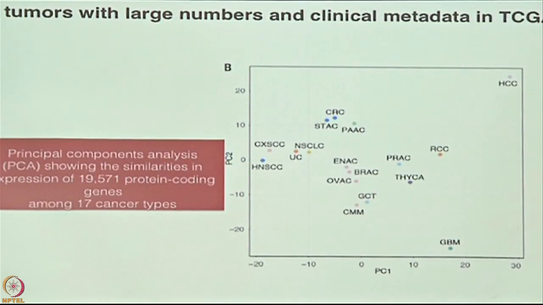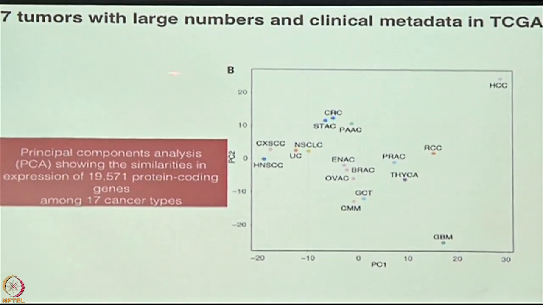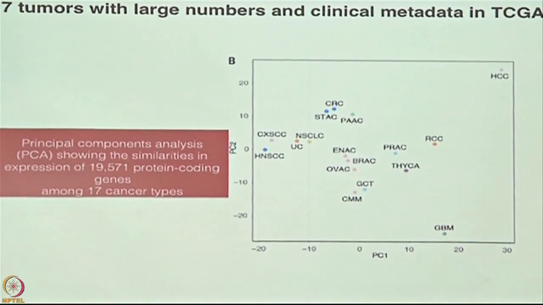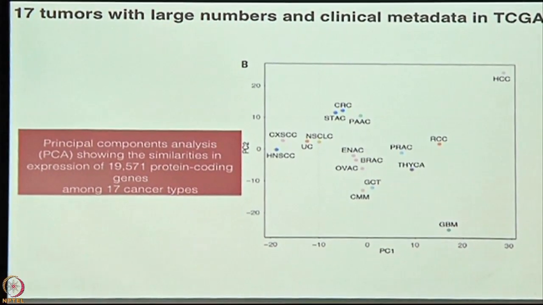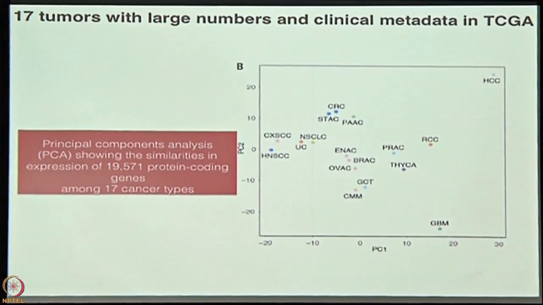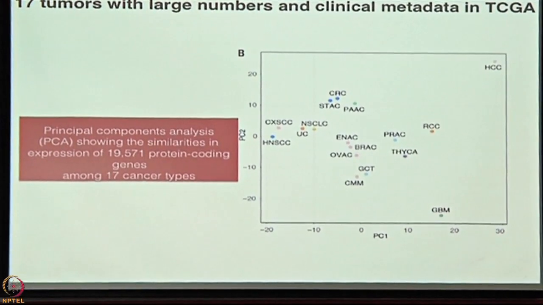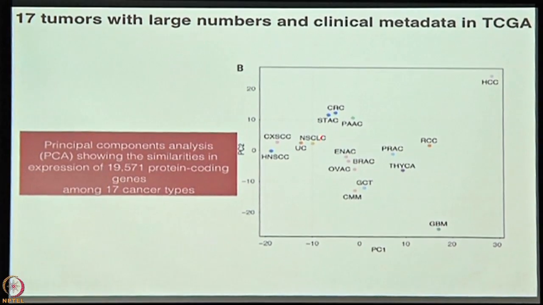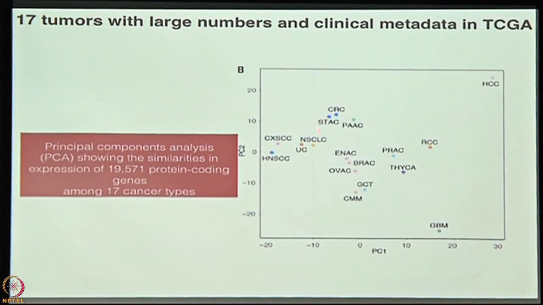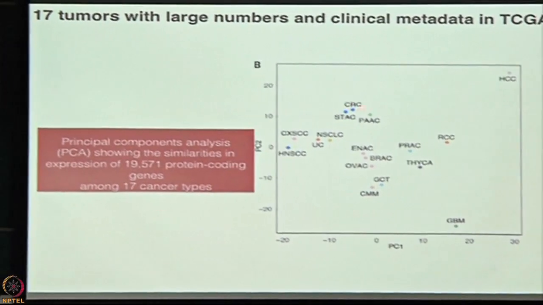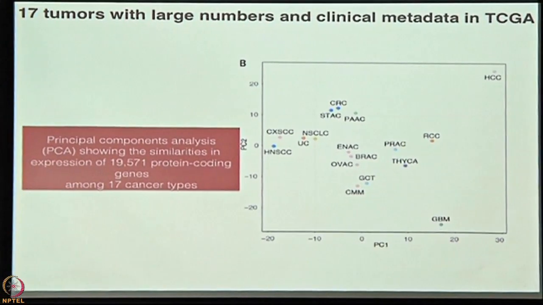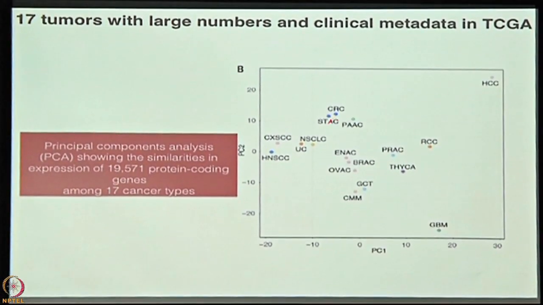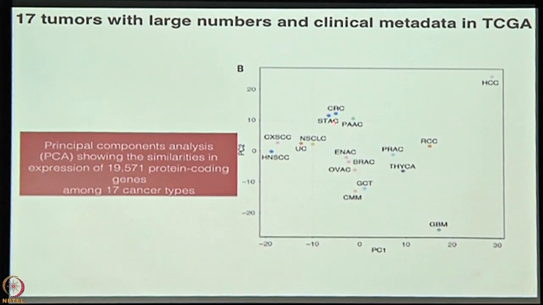We then narrowed the search to 17 tumors with large numbers and clinical metadata. From the original 37 we came down to 17, because these cancers had adequate numbers. And as you can see, these cancers which are grouping here are gastrointestinal cancers. This is colorectal carcinoma, that is stomach adenocarcinoma, that is pancreatic adenocarcinoma.